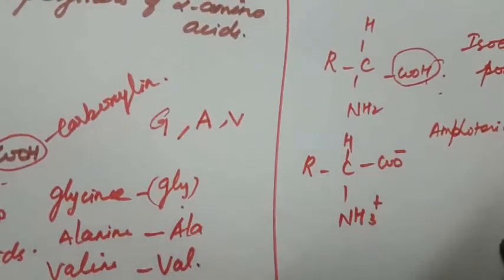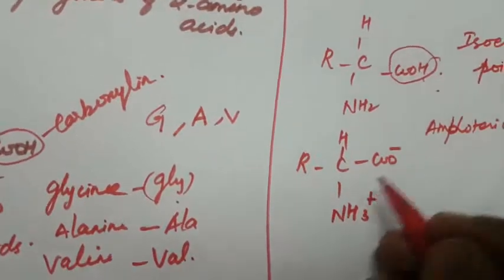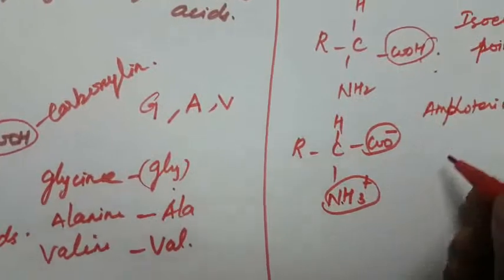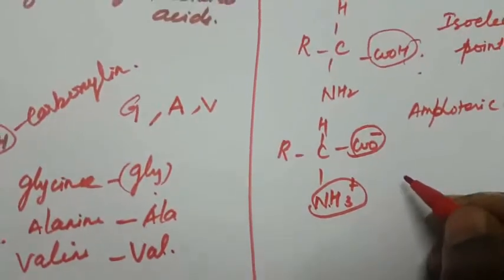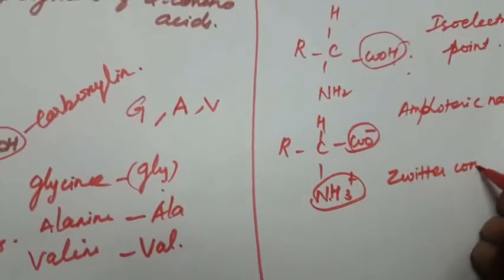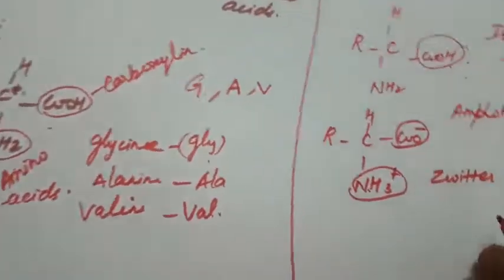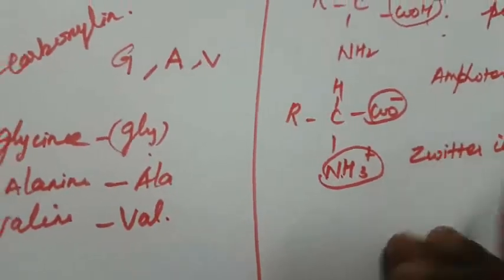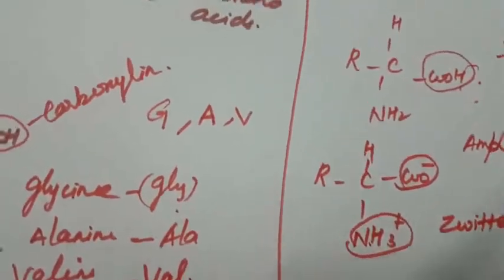Amphoteric in nature. So these ions are called negative ions, and this is amphoteric in nature, that is called a Zwitter ion. This is one important 2-mark question. What do you mean by Zwitter ion? The compound having both the positive charge and the negative charge, these ions are called Zwitter ions.